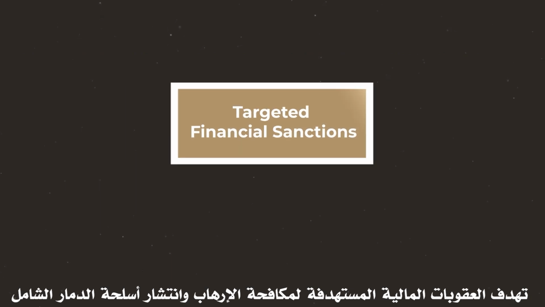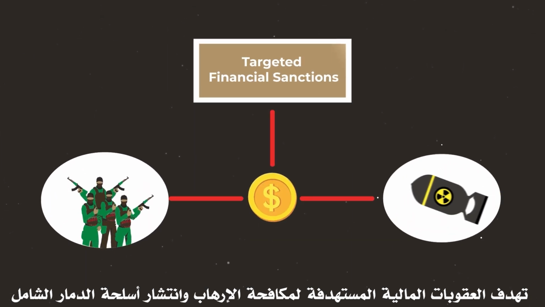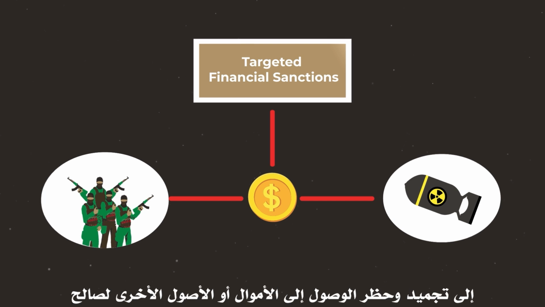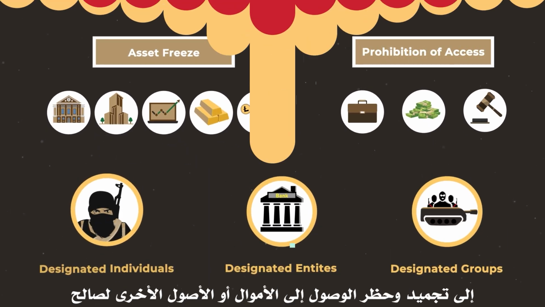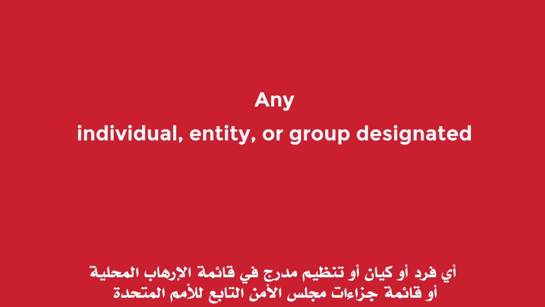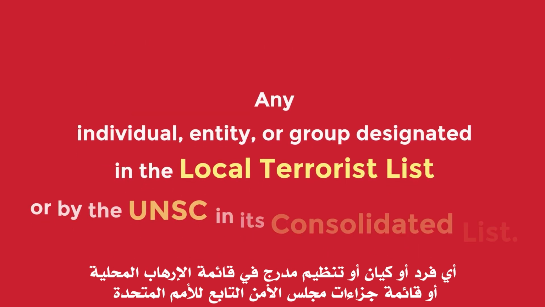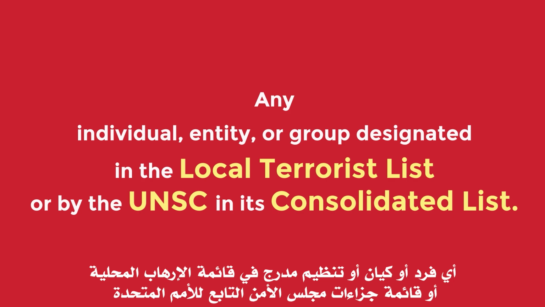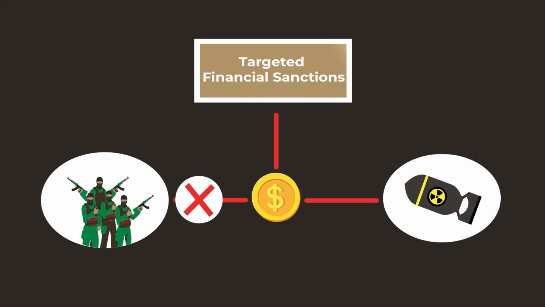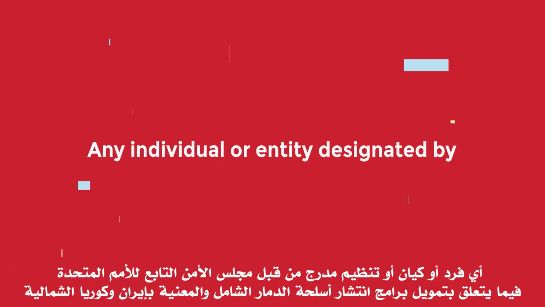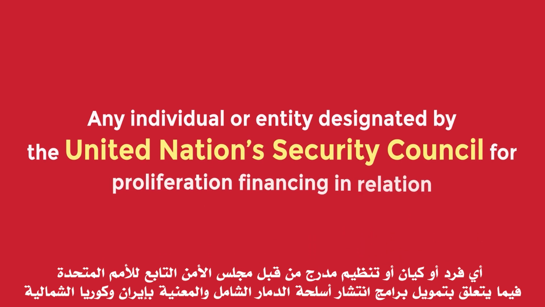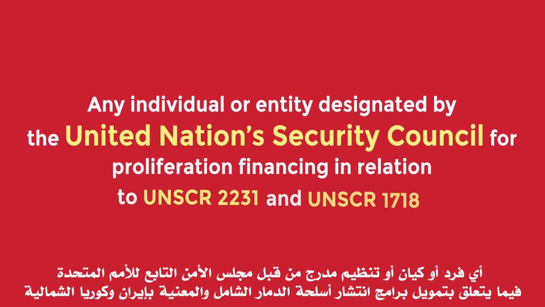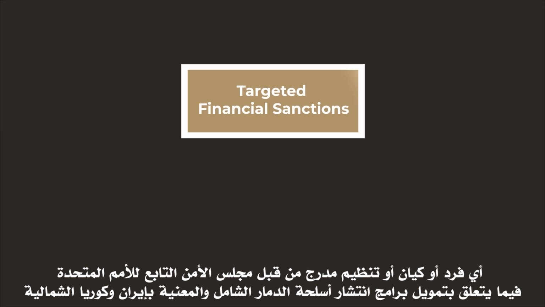Targeted financial sanctions against terrorism and the proliferation of weapons of mass destruction aim to freeze and prevent funds or other assets from being made available to the following: any individual, entity, or group designated in the local terrorist list or by the UNSC in its consolidated list. Any individual or entity designated by the United Nations Security Council for proliferation financing in relation to Iran and North Korea's weapons of mass destruction programs.